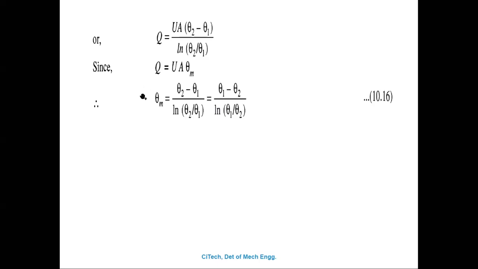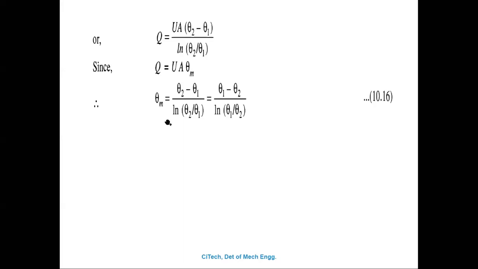After the calculation of theta M, you put it in the Q equation. Then you can calculate the heat transfer. If you know the heat transfer and theta M, then you can calculate the length or area of the heat exchanger, if the overall heat transfer coefficient U is given.